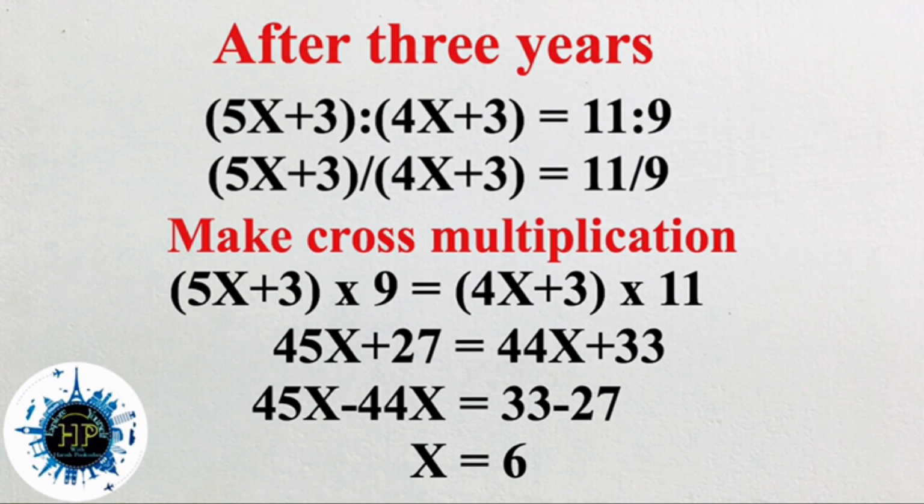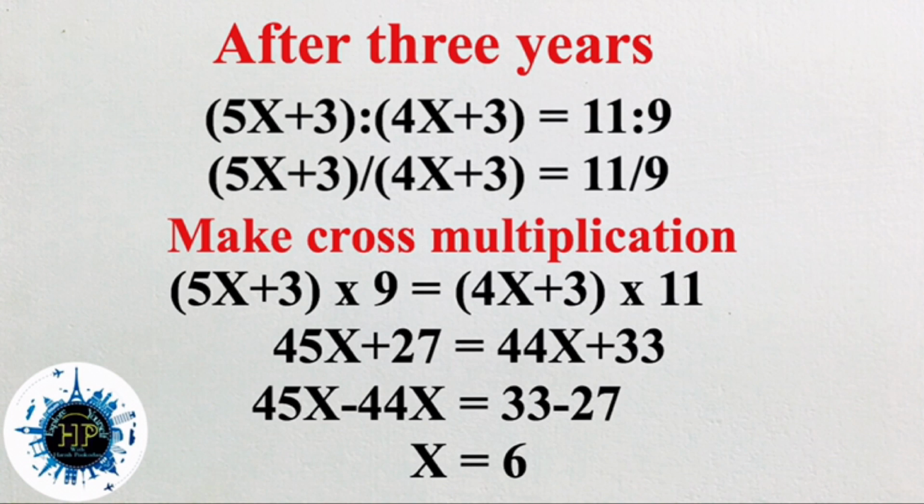Multiplying all, we get 45x plus 27 is equal to 44x plus 33. We move all the x terms to the left side. 45x is already on the left, so we move 44x also to the left.